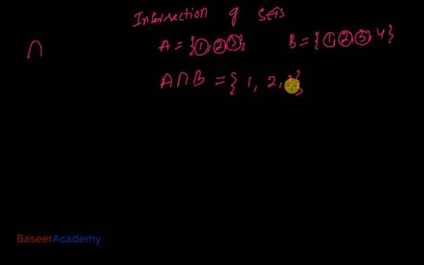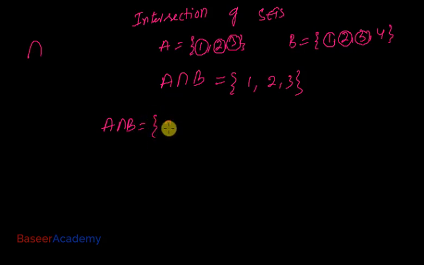The intersection of A and B is a set of all elements which are common to A and B. So A intersection B contains the elements that belong to both set A and set B. Let me write this thing down here in set builder form. We can write it this way.